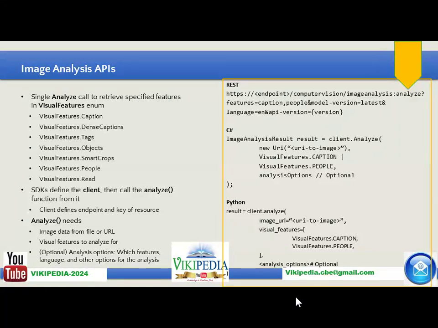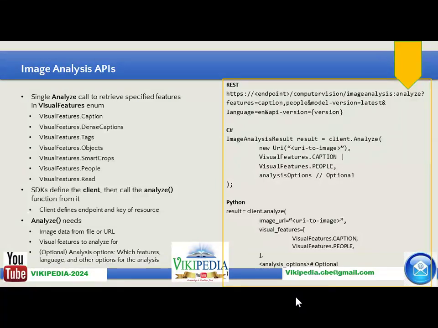Smart crops: if there are people, it will identify who those people are. And then the read function helps us read the text from the image. You can implement it either using an SDK or the REST API, with any kind of language, most probably Python or C#.